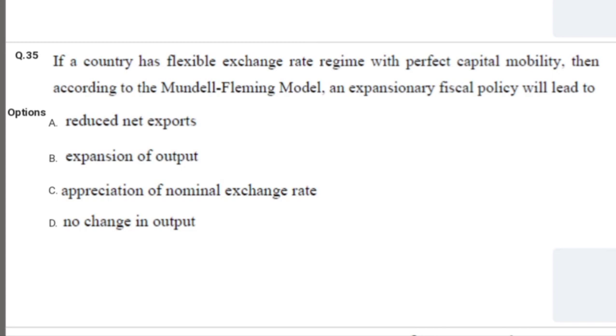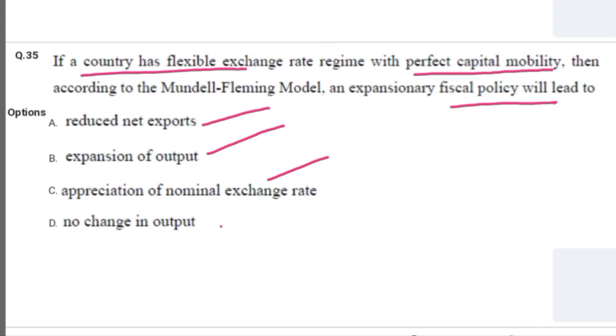Next question is, if a country has a flexible exchange rate regime with perfect capital mobility, then according to the Mundell-Fleming model, an expansionary fiscal policy will lead to: the options are reduced net exports, expansion of output, appreciation of nominal exchange rate, and D is no change in output.